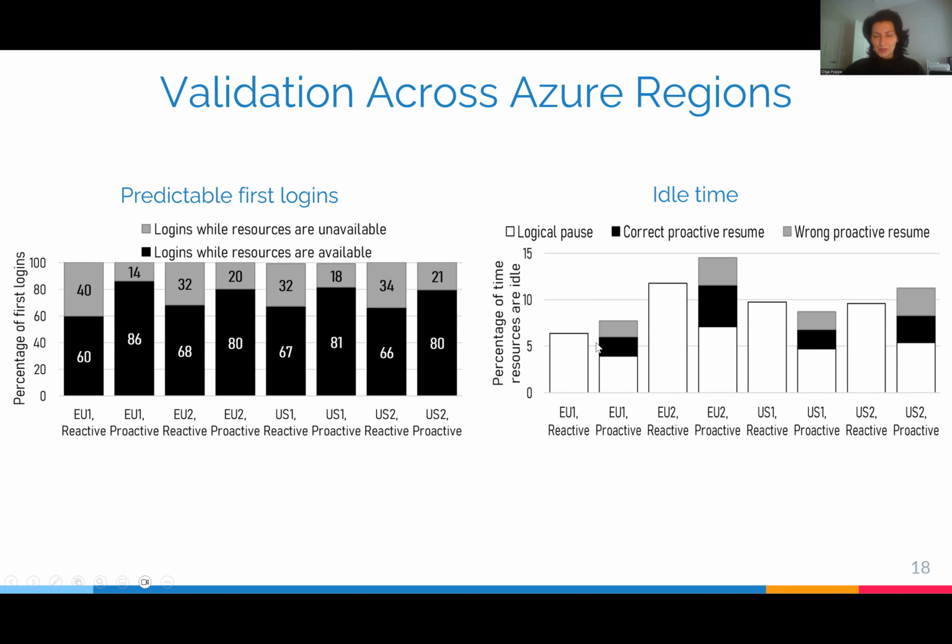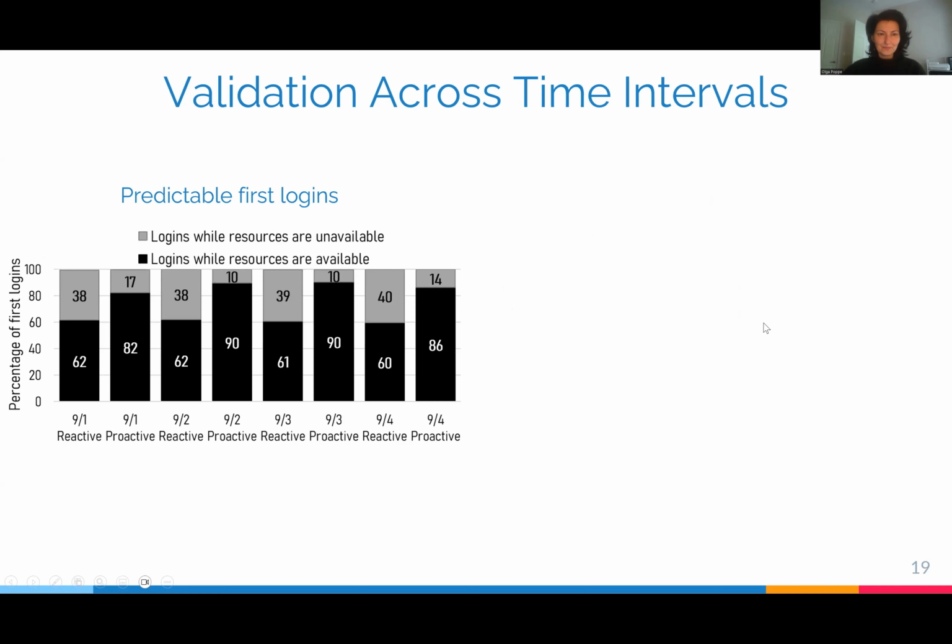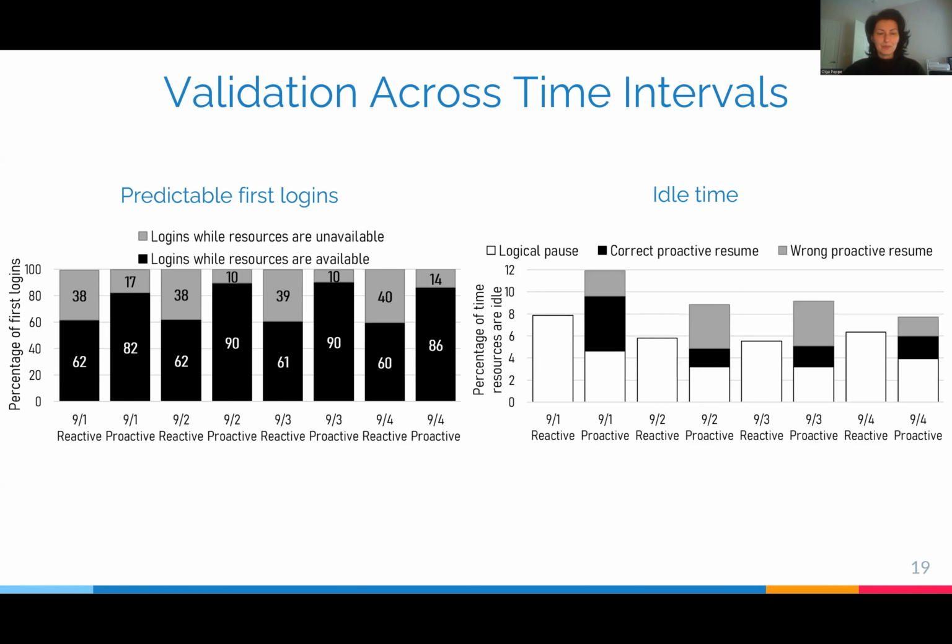Even if proactive resume was correct, some idle time will be added because the proactively resumed resources are not used instantaneously, but only when the customer comes online and uses them. Therefore, overall, the idle time goes up from 6% to 7%. And we observe very similar trend in other regions. Only in East US 1, the idle time actually went down, but it's more of an exception. We have observed very similar trends on other days of the week.